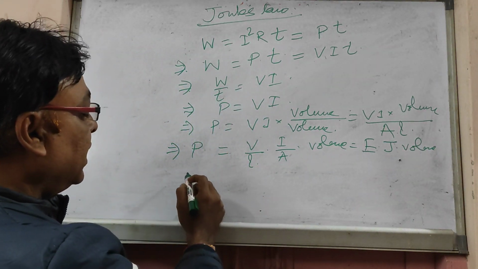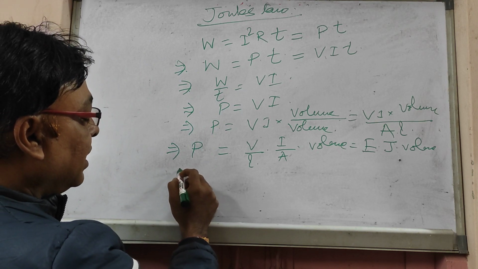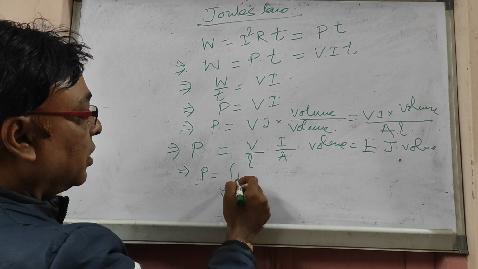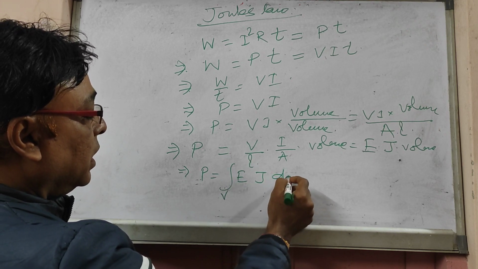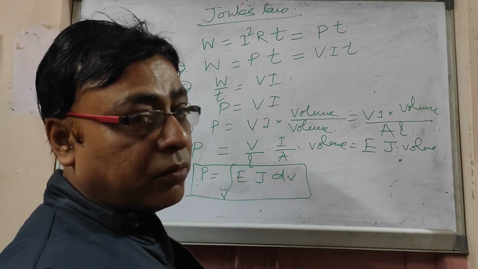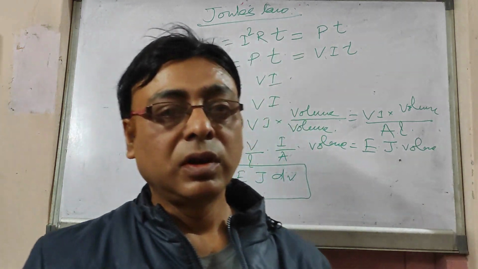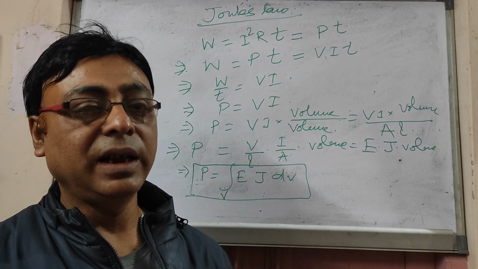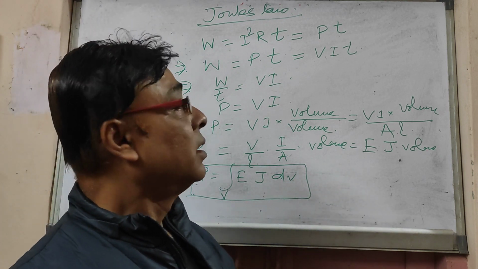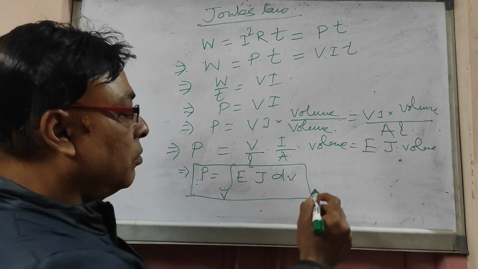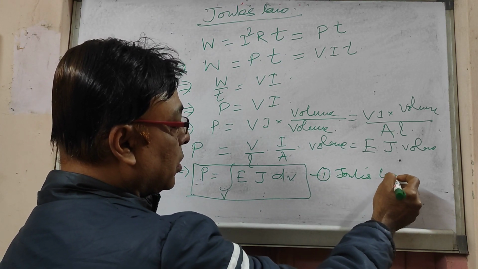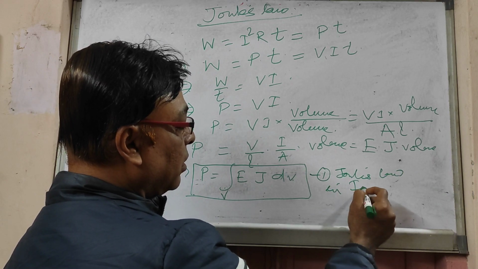So in integral form we can write power is equal to the volume integration of E dot J dV. That means the time rate of doing work is equal to the volume integration of E and J over the volume V. That is nothing but Joule's law in integral form. You can write this down, Joule's law in integral form.